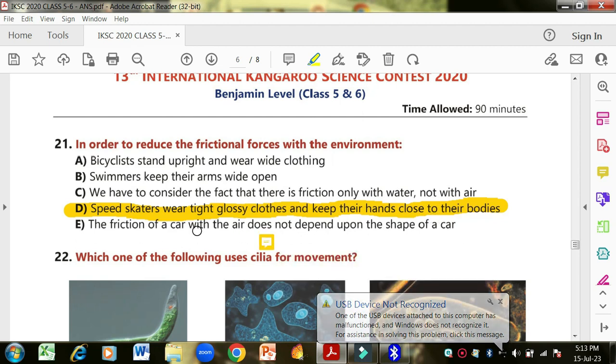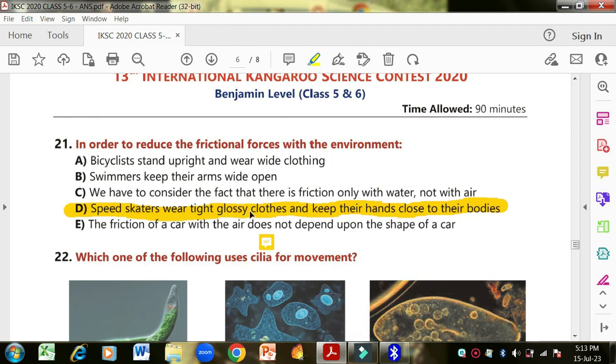The friction of a car with the air does not depend upon the shape of a car. It is wrong. It depends upon the shape of the car, and that's why speed skaters keep their surface area close by tightening up their arms and wrists, and by also wearing tight clothes, their friction is reduced. Okay, so option D is correct. In order to reduce friction, the speed skaters wear tight glossy clothes and keep their arms close to their body so that they can receive minimum friction.